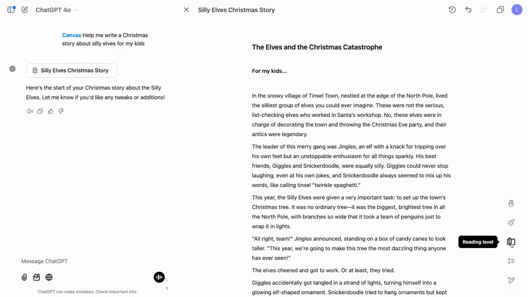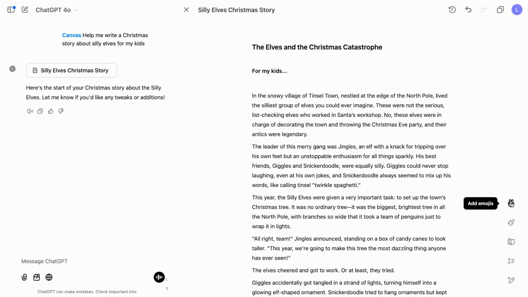Reading level will change this to make it more sophisticated language or simpler language, in case I wanted to make it easier to read for my younger kids. Add final polish is really helpful, especially when you bring your own content. Check for spelling mistakes, grammar, things like that. And then add emojis. That sounds fun.